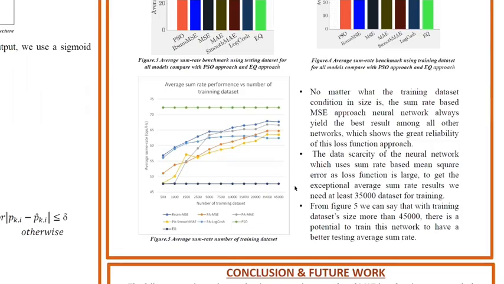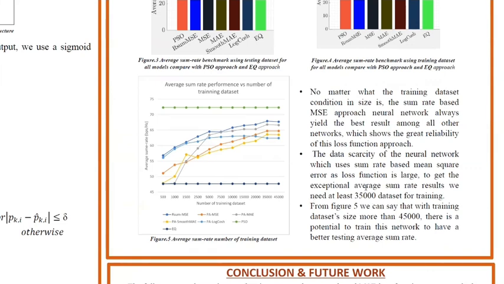After feeding different number of training datasets into each of the networks, we can see that our proposed sum rate-based neural network consistently generates the highest overall average sum rate among all other neural networks. And we do need at least 35,000 datasets to train the neural network in order to get an exceptionally good sum rate output.